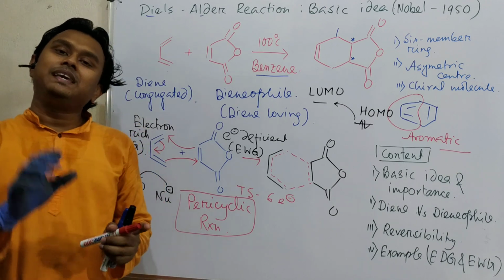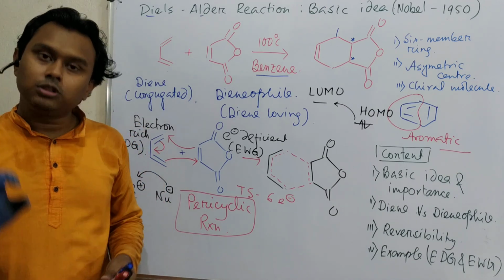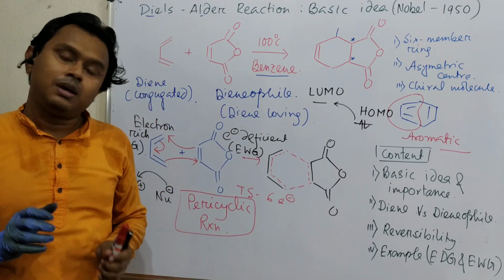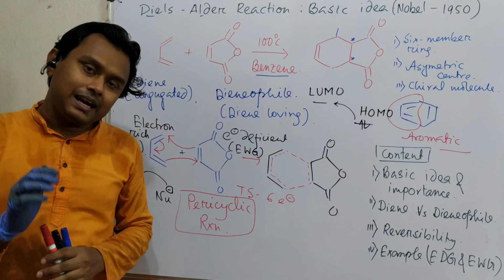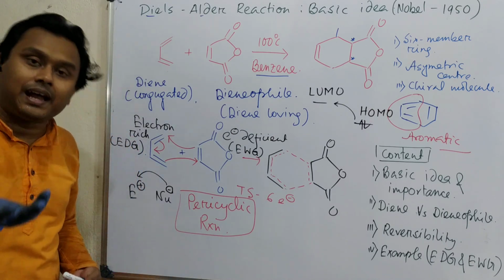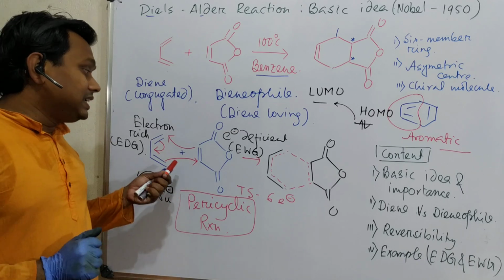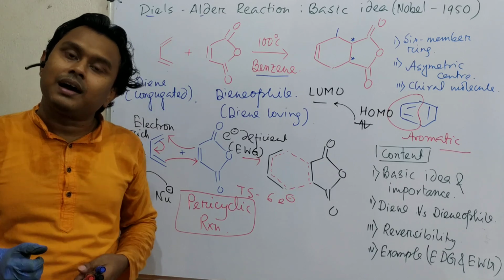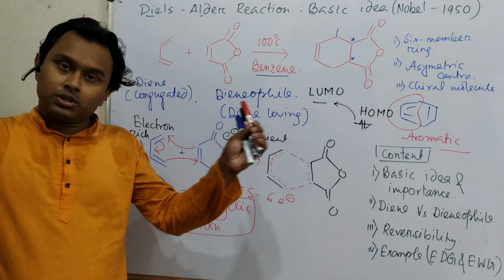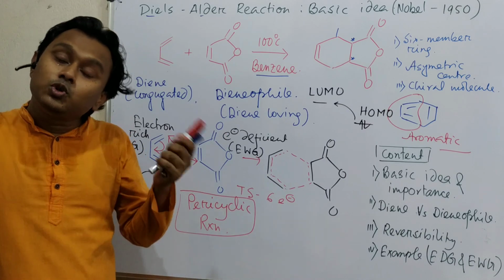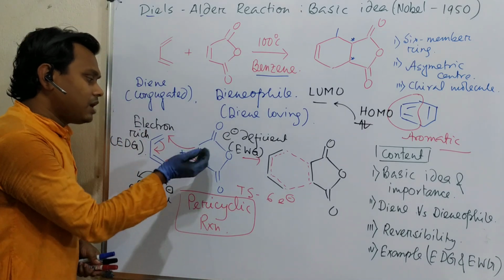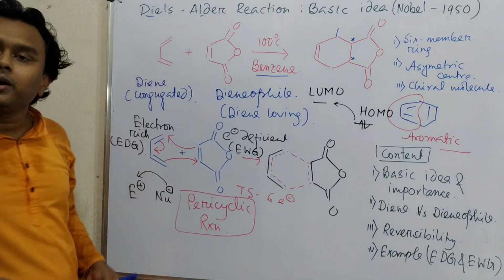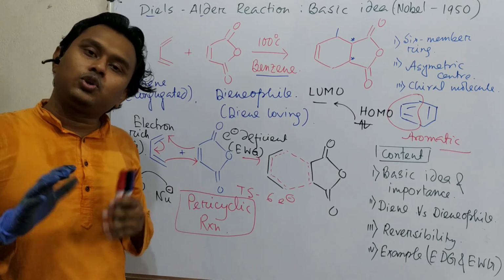For example, you are playing catch, means you are taking a ball, throwing it to your friend, that person is catching, and again that person is throwing to you, you are catching. So in this way you are playing. You may consider the electrophile nucleophile reaction like that. Okay, but this is completely different. For example, we have observed the clouds in the sky. When two clouds mix together, they become a new type of cloud, you may think like that. Think of electrons as a cloud: the cloud of this molecule is mixing with the cloud of this molecule, resulting in this. Okay. So this is the overall very crude way of understanding.